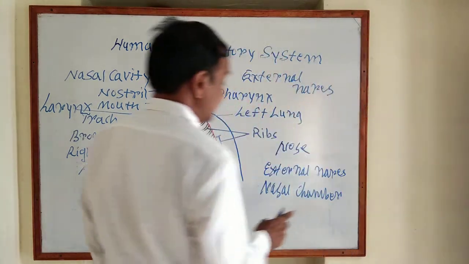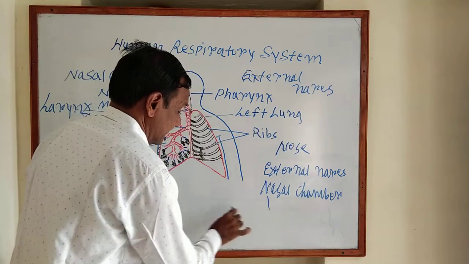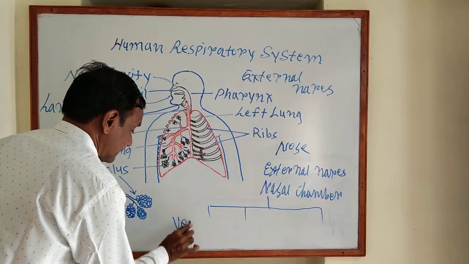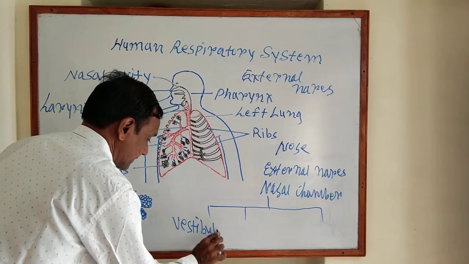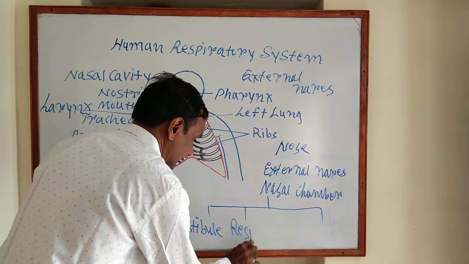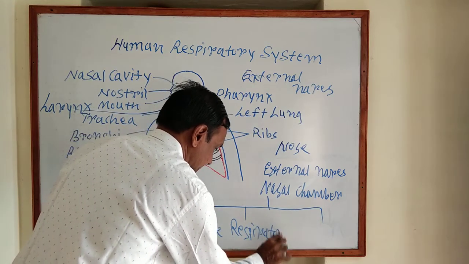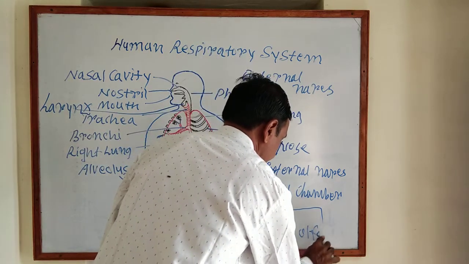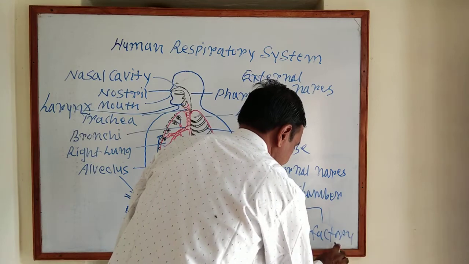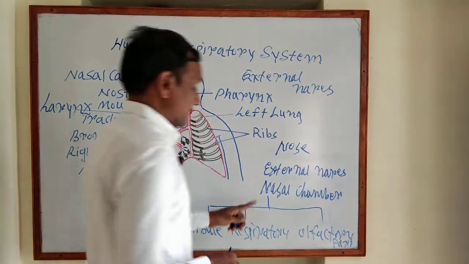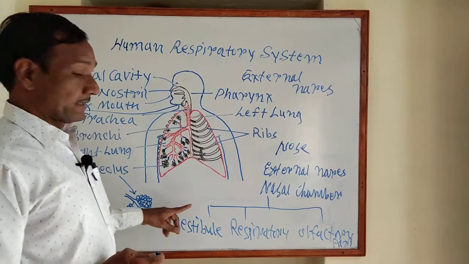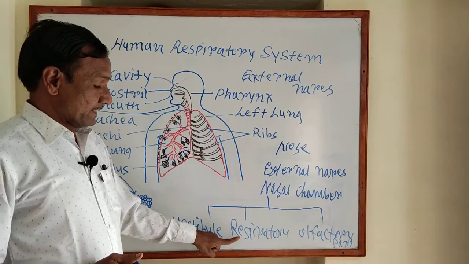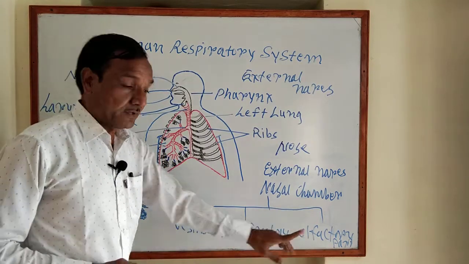Now each nasal chamber can be divided into three parts: the vestibule, the respiratory part, and the olfactory part. What are these? The nasal chamber can be divided internally into the vestibule, the respiratory part and the olfactory part.